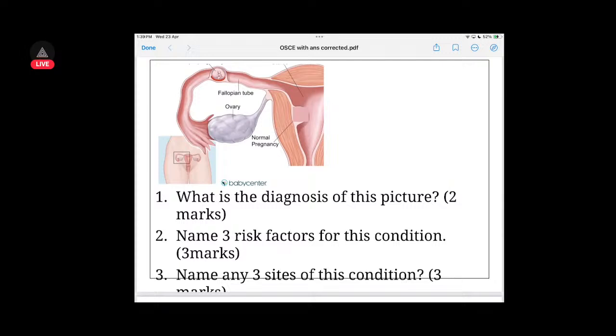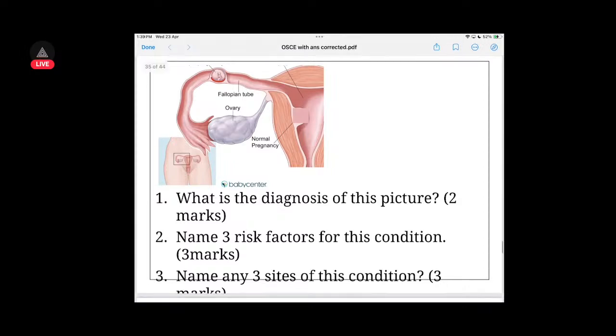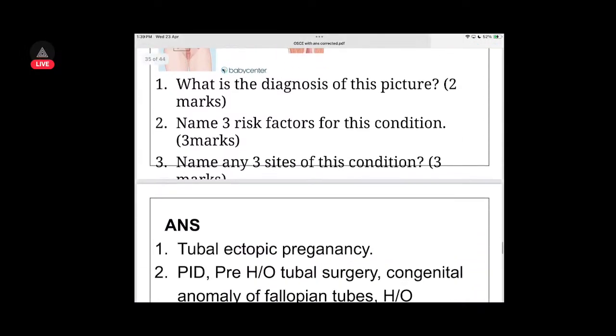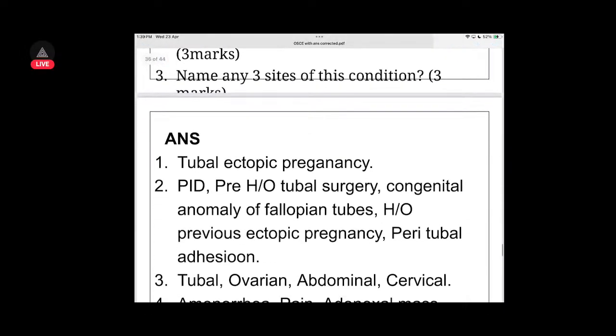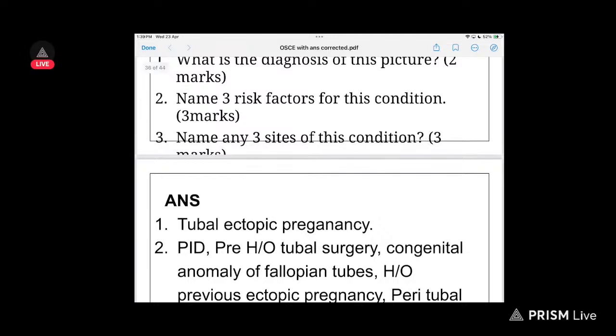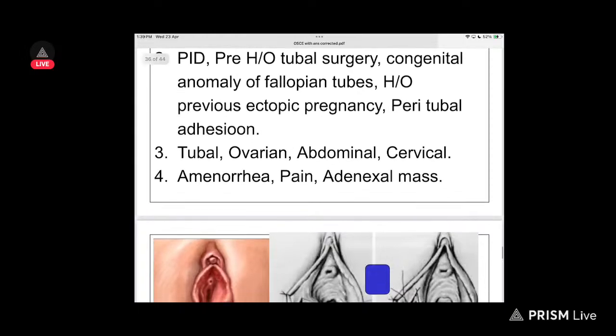It can be implanted in the ampulla, it can be implanted in the fimbrial end, it can be implanted in the abdomen. All the types of fallopian tube parts you have to write, all the parts of cervix also you can write: tubal, abdominal, ovarian, cervical. So tubal ectopic pregnancy, pelvic inflammatory disease, previous history of tubal surgery, congenital anomaly of fallopian tube, history of previous ectopic pregnancy, peritubal adhesions. Then sites of this condition. Symptoms: amenorrhea will be there, pain will be there, adnexal mass will be there.